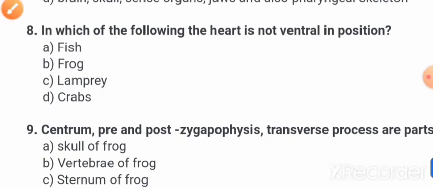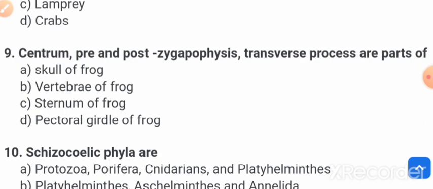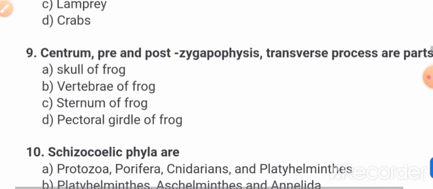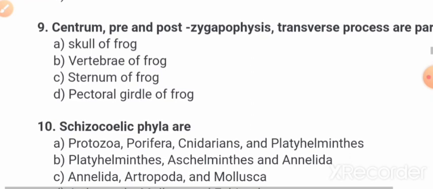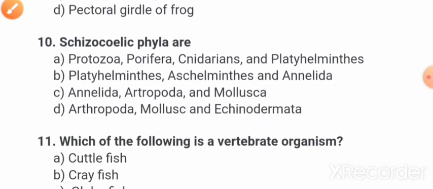Now next question friends, question number 9: Centrum, prezygapophysis, postzygapophysis, and transverse process are part of what? Option A skull of frog, option B vertebrae of frog, option C sternum of frog, and option D pectoral girdle of frog. So which one is the correct answer? So friends, the correct answer of question 9 is option number B, that is vertebrae of frog. Okay, vertebrae of frog.